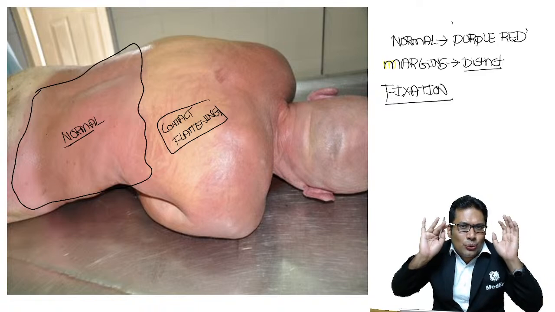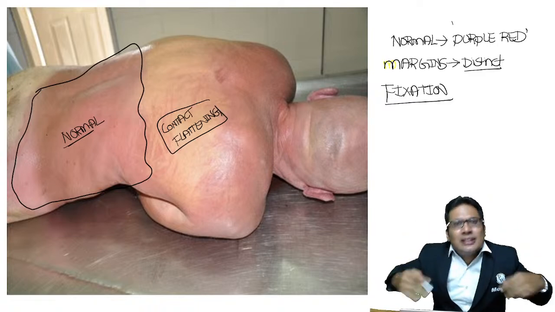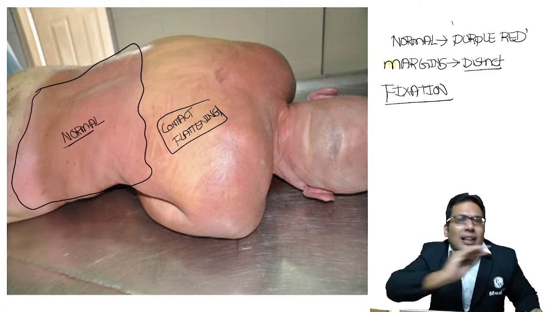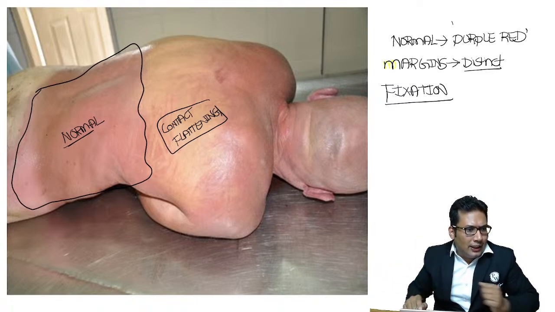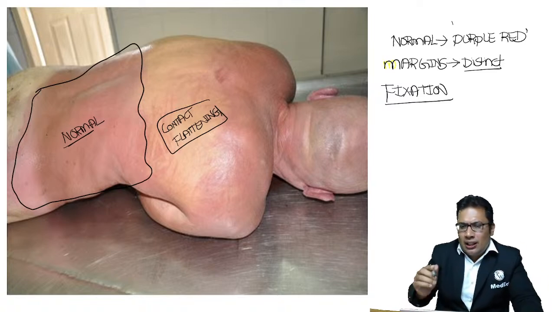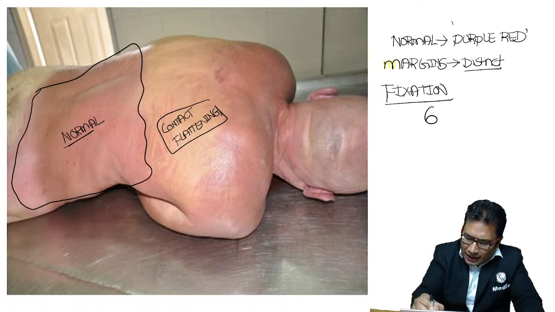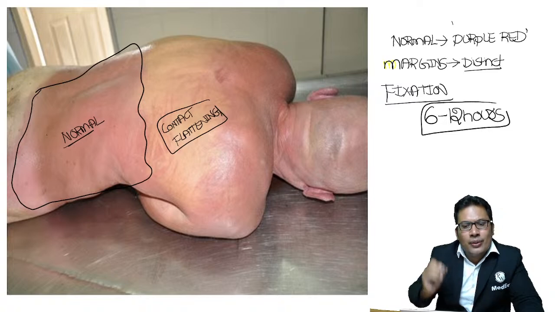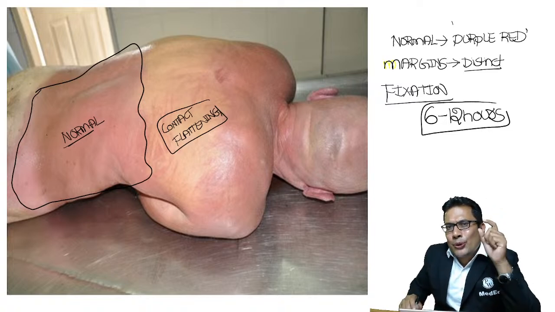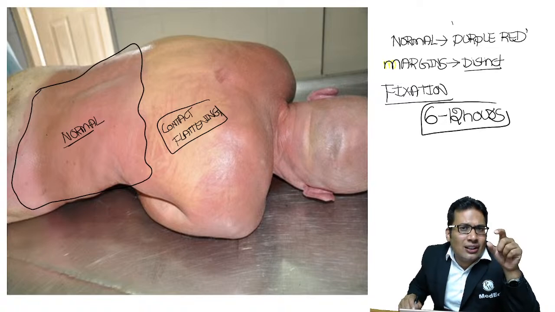My question, my dear students, after how many hours after death is there a fixation of postmortem staining? Anyone, can you guess? Yes. Very good. Fixation occurs in 6 to 12 hours. 6 to 12 hours, this can be asked in your exam. In 6 to 12 hours, the postmortem staining undergoes fixation.